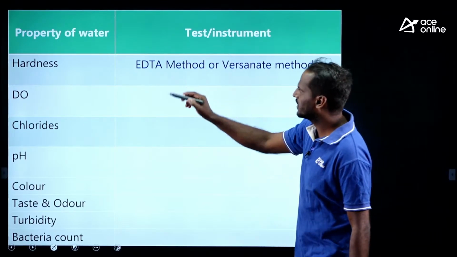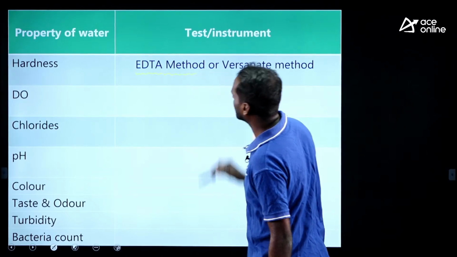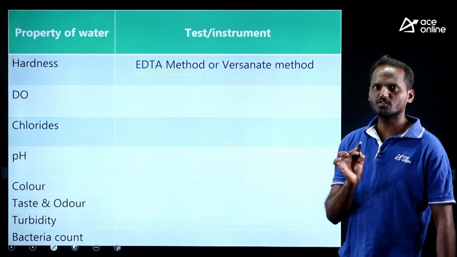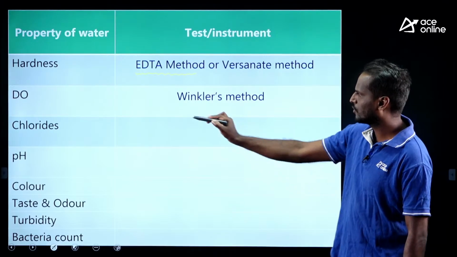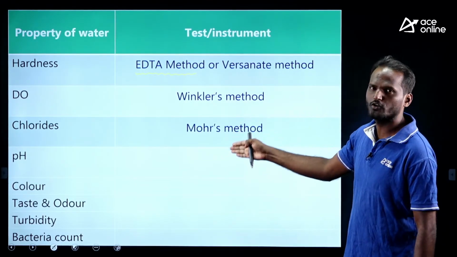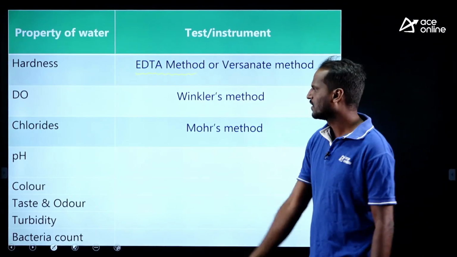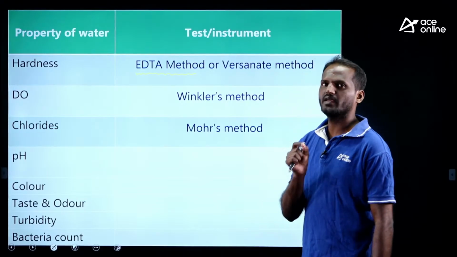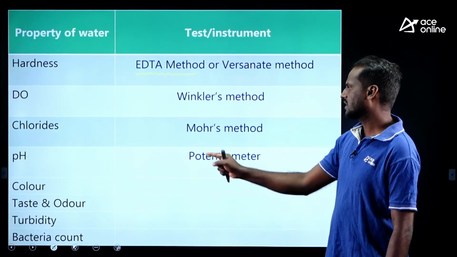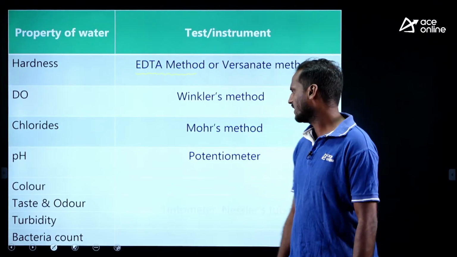Very, very important it is. Hardness is by EDTA method or Versenate method. What is DO? DO is by Winkler method. What are chlorides? Chlorides by Mohr method. These are all well known to you. Just quickly revise all these parameters. What is pH? pH is by potentiometer. What is the color measuring instrument? Color is measured by tintometer.